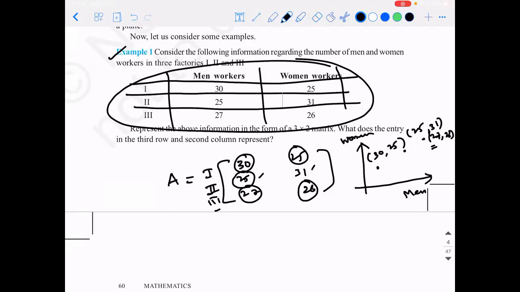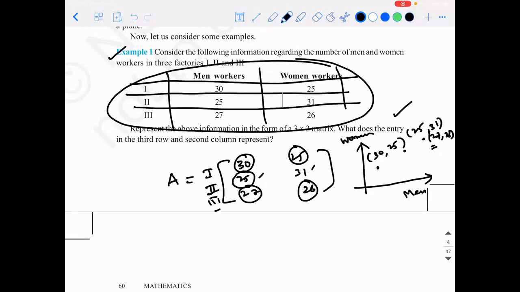But what do you think? Why are we not using this? What is the disadvantage with using coordinate geometry as a replacement for matrix? Guys, are you able to understand what I'm trying to say? The whole game is about information. I'm saying I will take the same information and represent it as points on a graph sheet, so that the other person will understand what I'm trying to say.